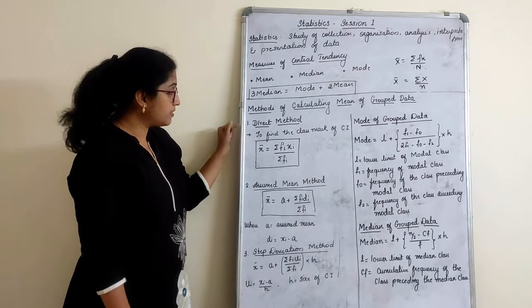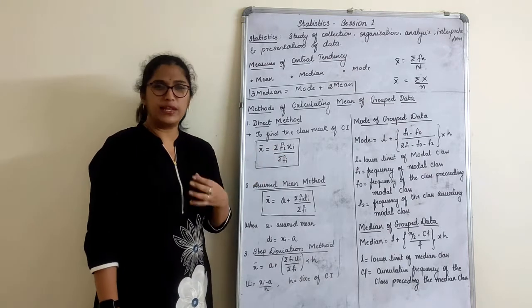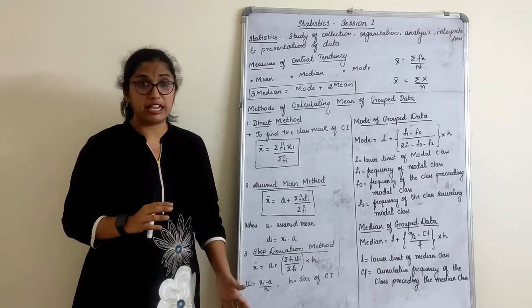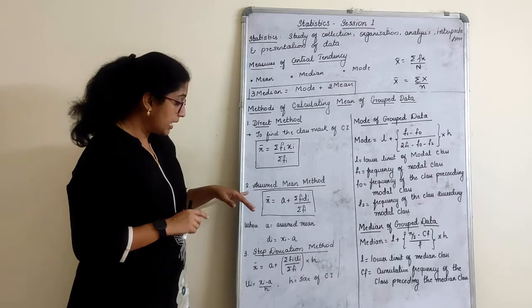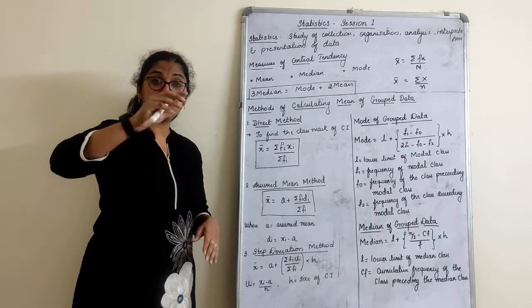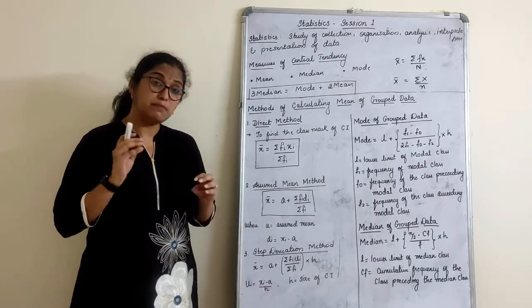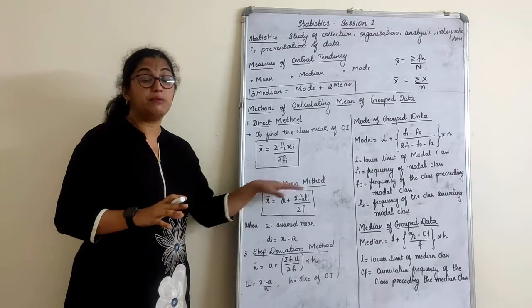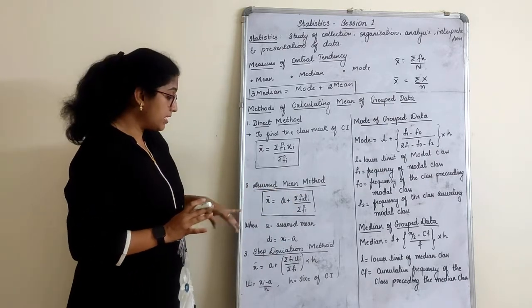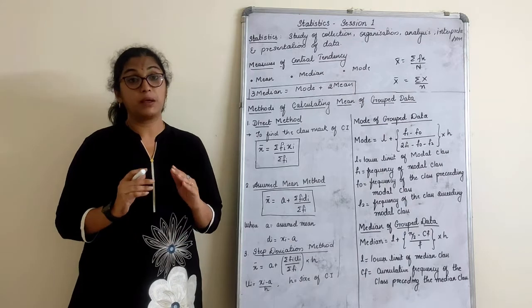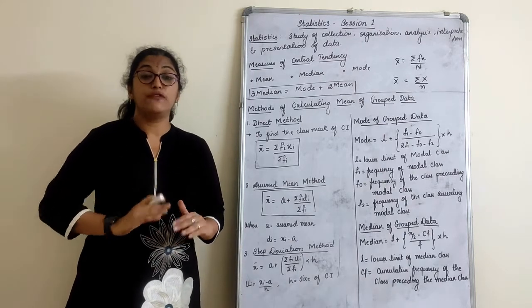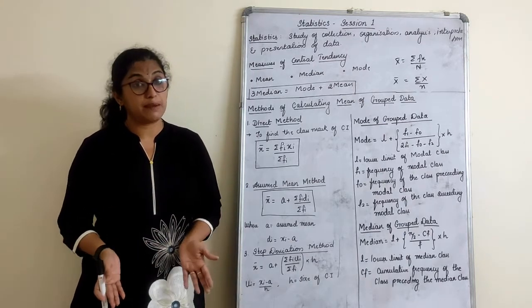Children, what is the difference here? In the direct method, the formula is very simple, but you have much calculation and you get bigger numbers. In the assumed mean method, the calculation is simpler. You have to remember the formula and apply it. It is the same in assumed mean and step deviation. But the question arises: which type of sum to solve with which method?